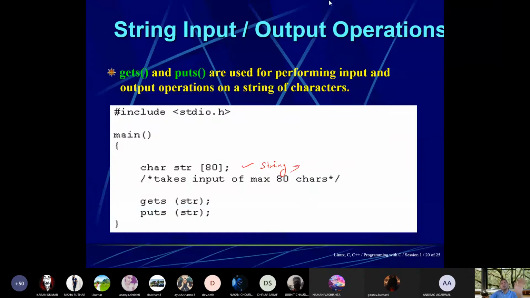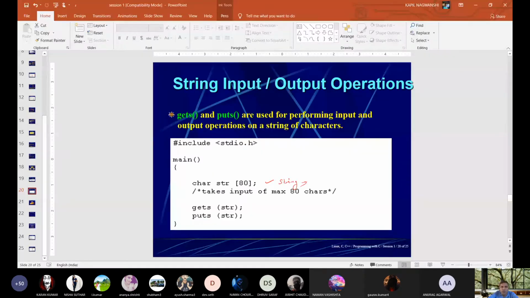So let us write a program in Code::Blocks to understand this string related operation. gets and puts are used for performing input and output operations on strings. Let me show you how to write a program using Code::Blocks.